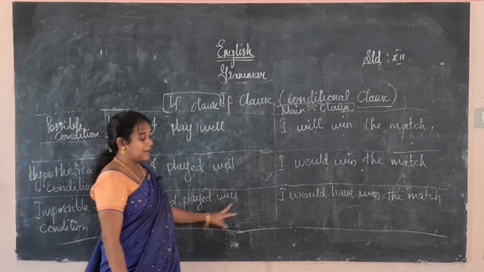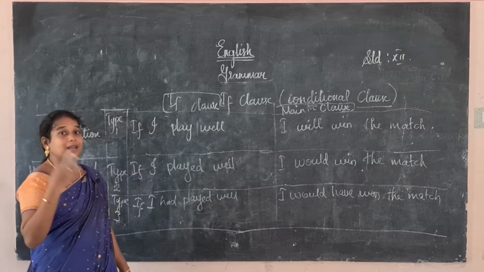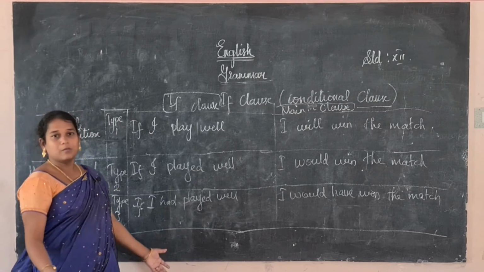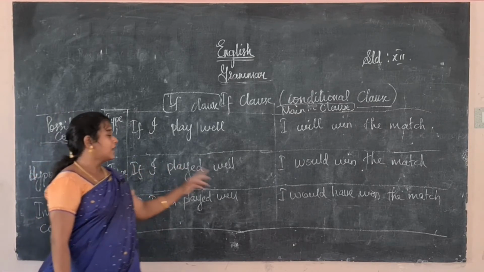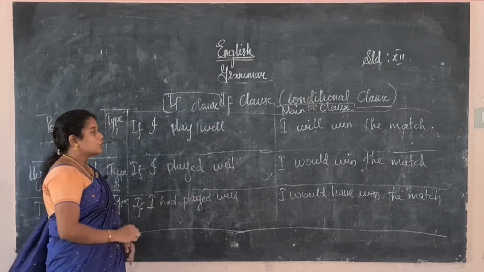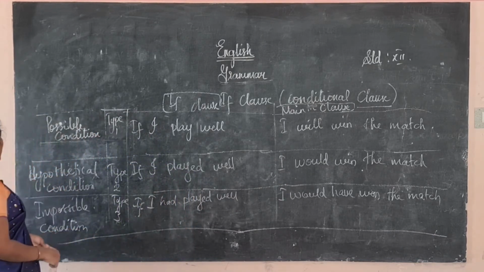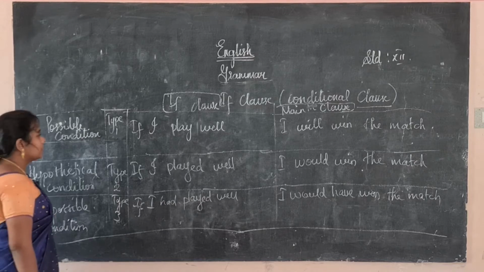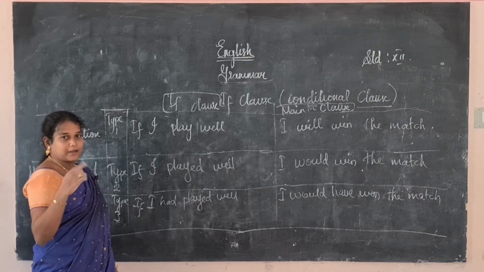If I had played well, that is impossible. I would have won the match. Okay, that is impossible. So these are the three: one is a possible condition, one is a hypothetical condition, and one is the impossible condition. Okay. So I will explain one more thing.